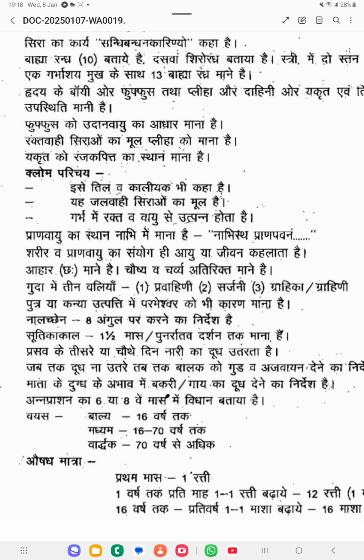Then prana vayu ka sthana nabhi mein mana hai. So prana vayu is located in the nabhi pradesha. This is also mentioned in the Sharangadhara Samhita. Then he has mentioned guda mein teen valiya, 3 layers are there in the guda, that is Pravahini, Sarjani, Grahika or Grahani. Okay, so these 3 layers you can see in the guda pradesha.